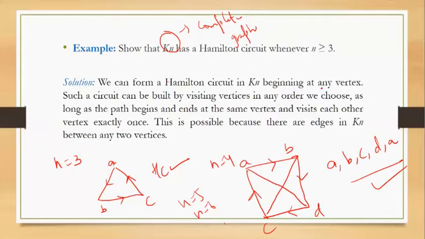So we can form a Hamilton circuit in Kn beginning at any vertex. Such a circuit can be built by visiting vertices in any order we choose, as long as the path begins and ends at the same vertex and visits each vertex exactly once. This is possible because there are edges in Kn between any two vertices. Basically, the definition of Kn is that between every pair of distinct vertices, we have an edge. So in that case, we can traverse the entire graph by visiting each vertex exactly once.